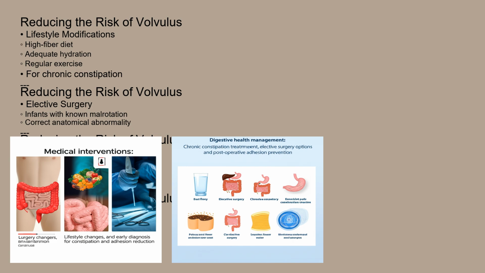For individuals prone to chronic constipation, maintaining a high-fiber diet, drinking plenty of fluids, and exercising regularly can help promote regular bowel movements. In infants with known malrotation, elective surgery may be considered to correct the anatomical abnormality and prevent volvulus. Post-operative adhesions can sometimes lead to volvulus, so careful surgical technique and minimizing tissue trauma during abdominal surgeries may help reduce the risk. Early diagnosis and prompt treatment of any symptoms suggestive of volvulus is also crucial to prevent serious complications.